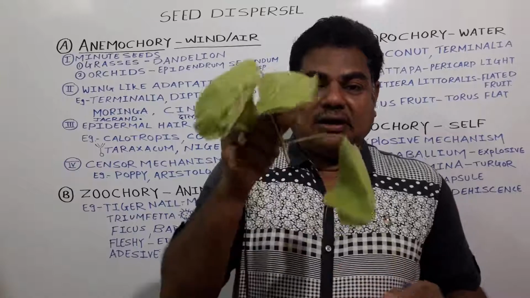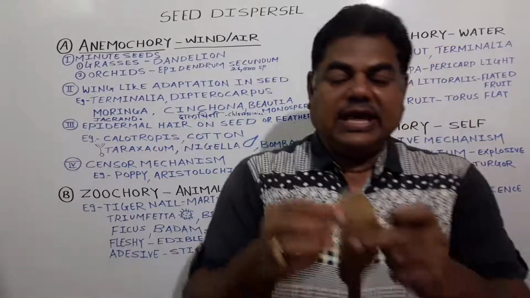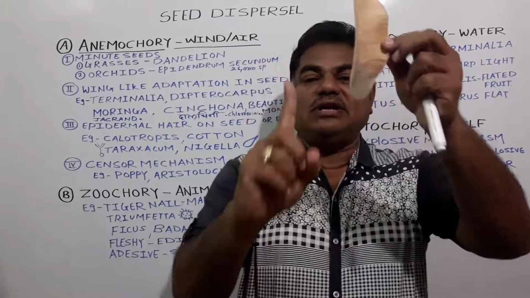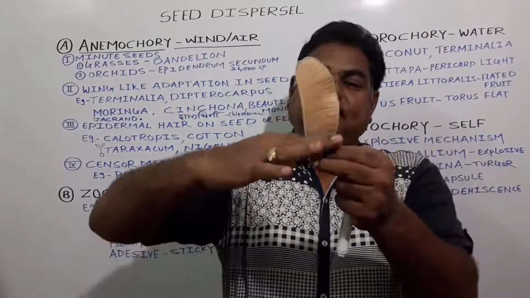In this plant the fruit is like this, and at the base, see here, only one seed is present, and this is the pericarp.